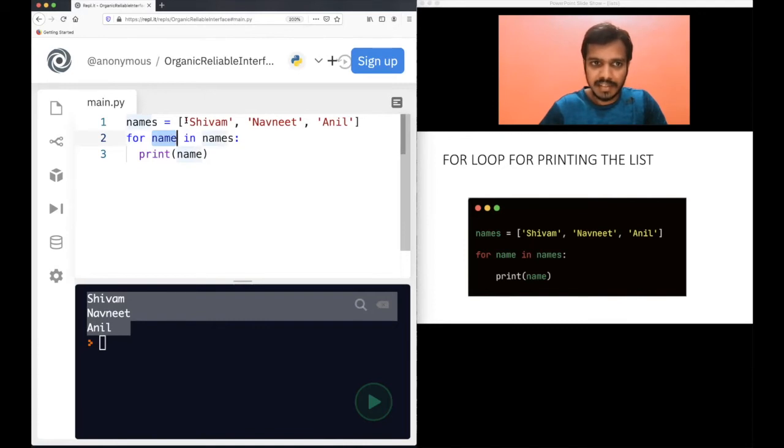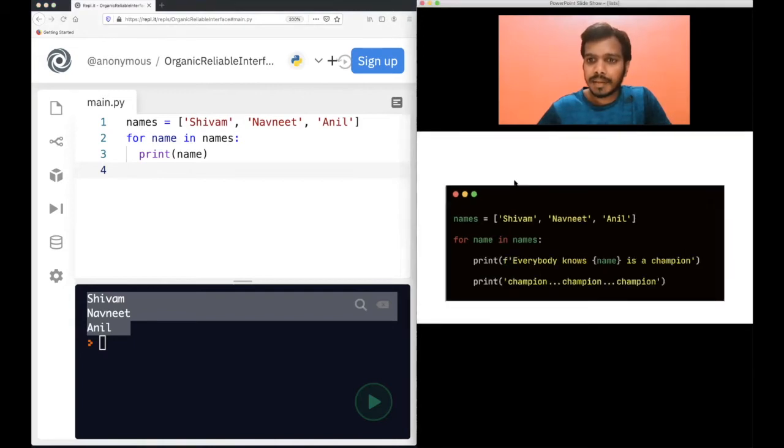So initially this name will be pointing to Shivam. In the second step, it will go to Navneet, and in the third step, it will go to Anil. In the fourth step, there are no elements, so the for loop will be broken, and the control will come to the fourth line, but there is nothing in the fourth line. So the program will stop in this case.